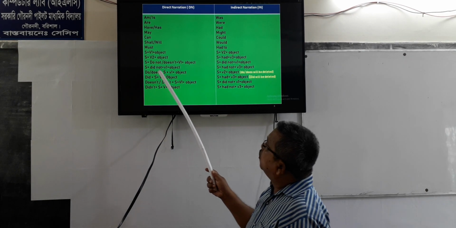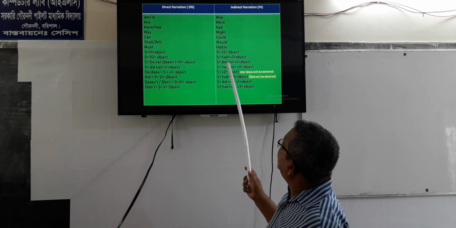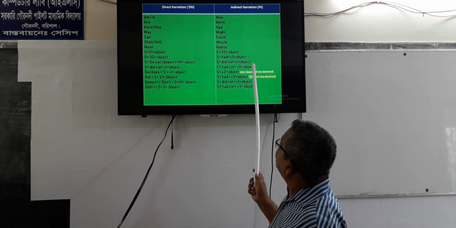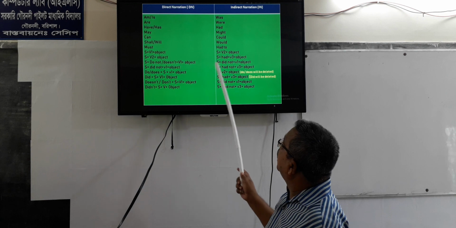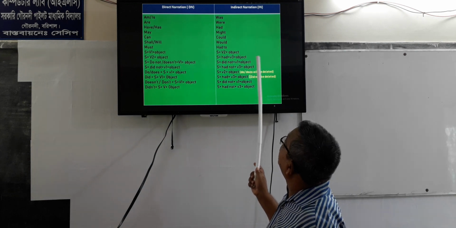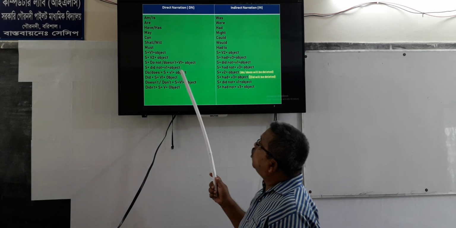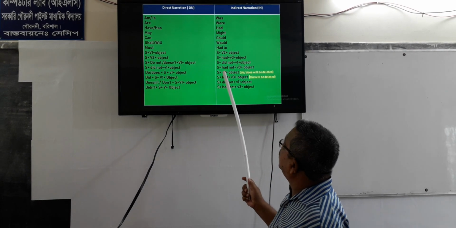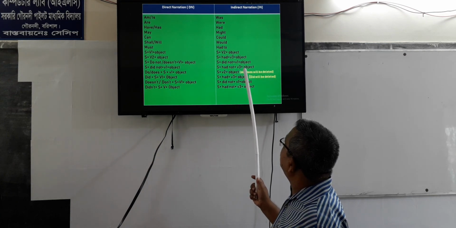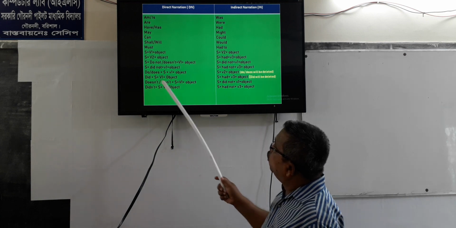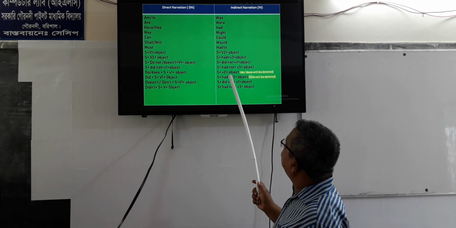If we find S plus do not/does not plus V1 plus object, it will be S plus did not plus V1 plus object. That is, it is in present indefinite tense and it will be past indefinite tense in indirect narration. S plus did not plus V1 plus object is in past indefinite and it will be S plus had not plus V3 plus object in indirect narration. Do/does plus S plus V1 plus object will be S plus V2 plus object.